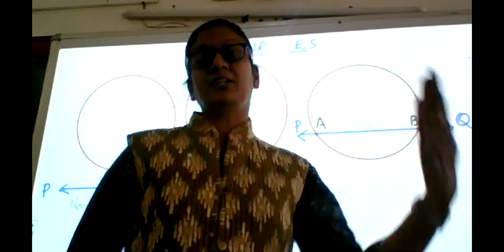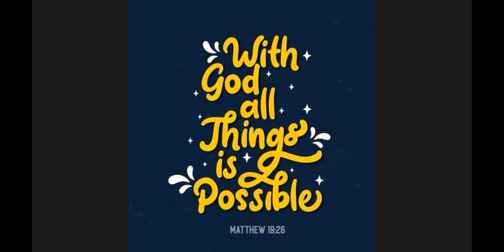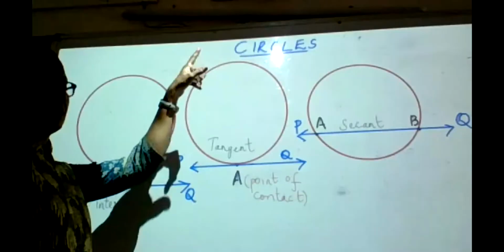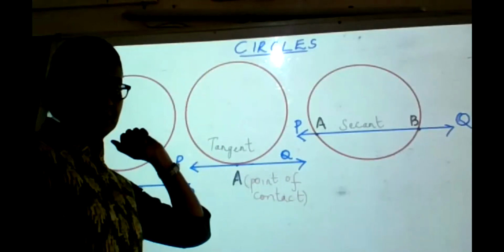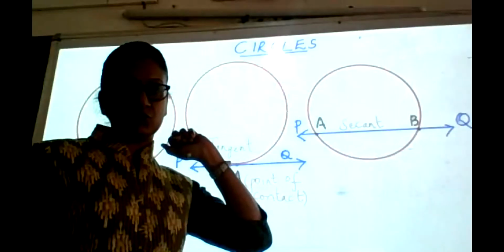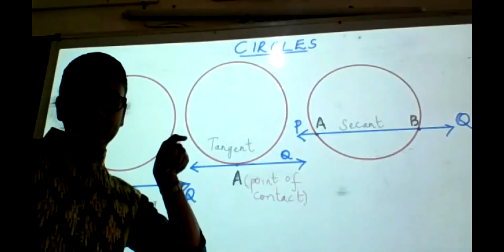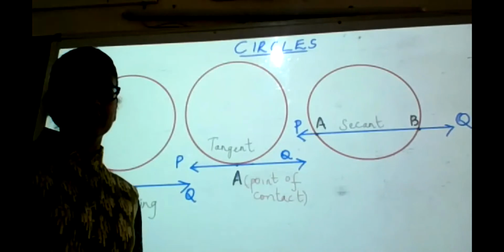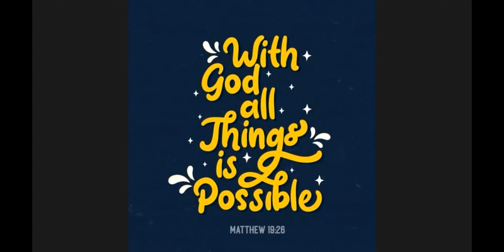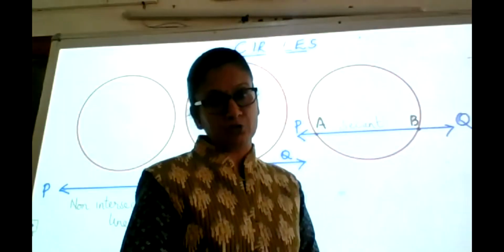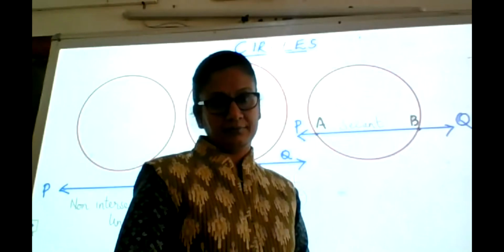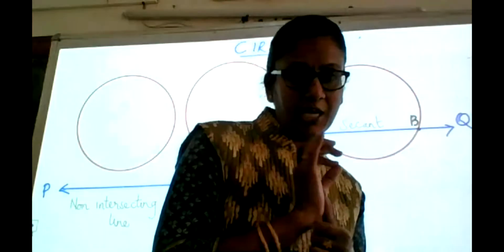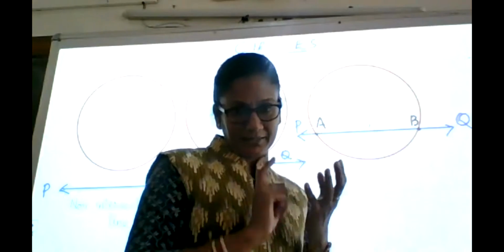Now I have a third question for you. I have a point on the circle now, that means on the circumference of the circle, and I want to draw tangents to the circle from that point. Say I mark the point A somewhere on the circumference. In that case, how many tangents do you think you will be able to draw to the circle? Only one, because the point is fixed and it is very clear I can draw only one tangent. That is what you are saying.